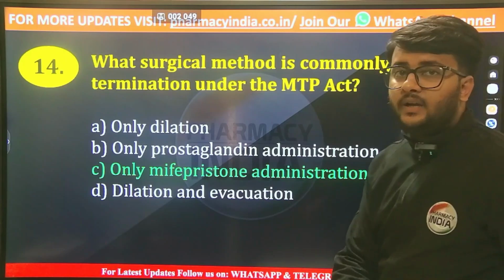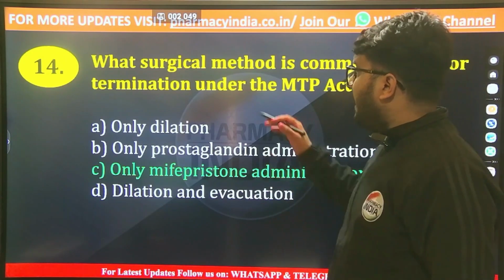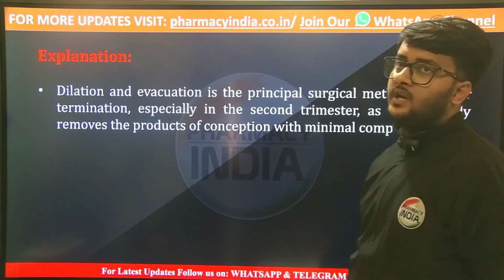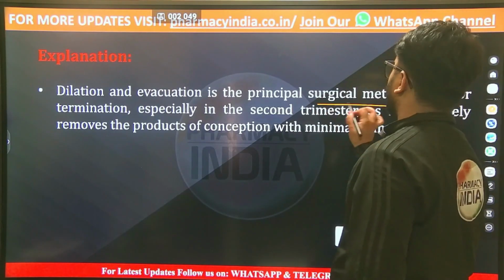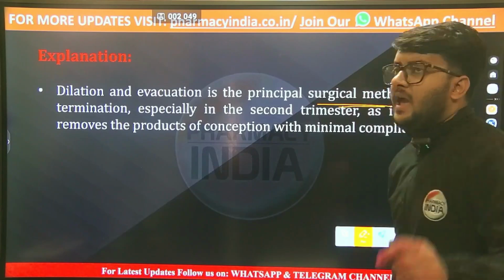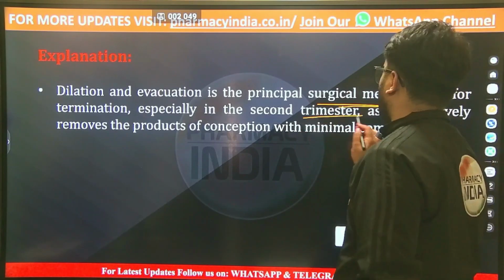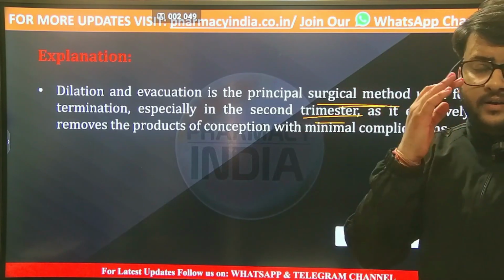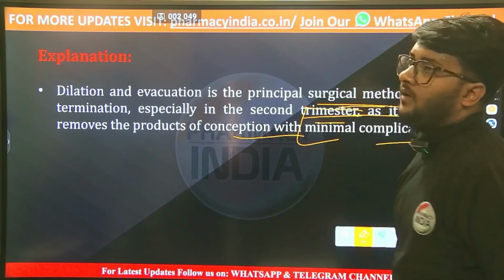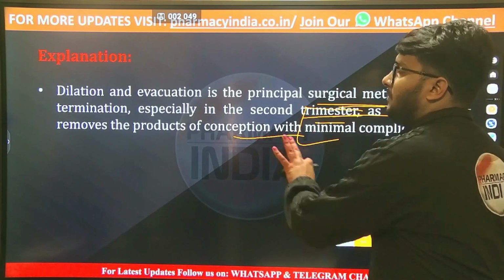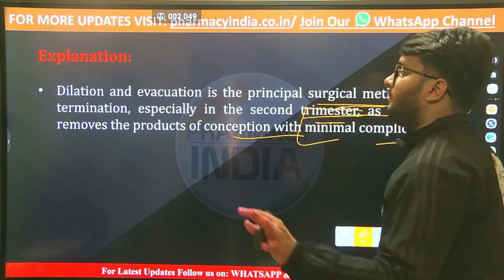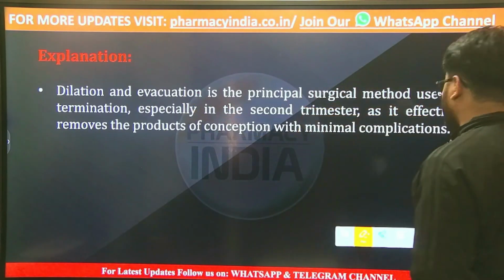Dilation and evacuation. If we are talking about the explanation, dilation and evacuation is the principal surgical method which is used for terminating a pregnancy or aborting a pregnancy, especially in the second trimester, as it is effective in removing the products of conception with minimal complications. That is why the surgical methods are used to terminate a pregnancy by using dilation and evacuation methods.